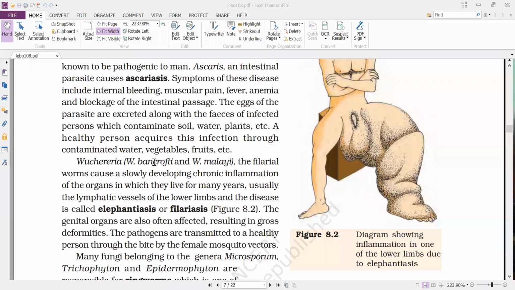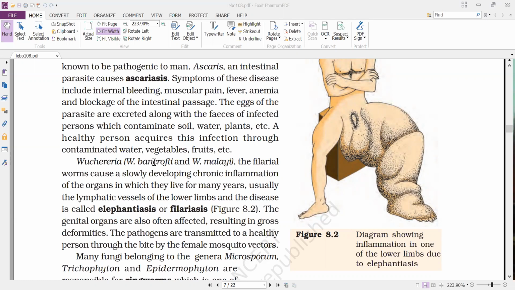And next, symptoms of this disease include internal bleeding, because as it causes infection to the small intestine, it ruptures the wall of the intestine, so it leads to internal bleeding. And next we observe muscular pain. Why? Because the person becomes weak. Why? Because